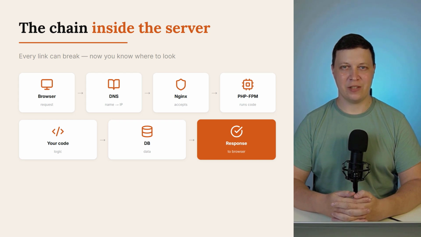For Node.js, PM2. Different names, same job, run the code. The full chain looks like this. Browser, DNS, server, Nginx, PHP-FPM, your code, database, response back. That's the full request path. At each step, something can break.